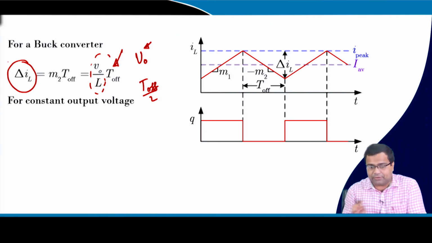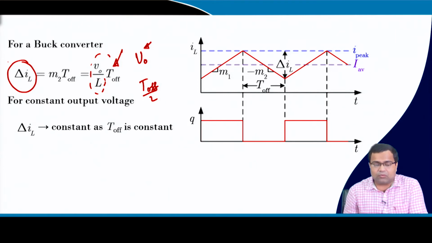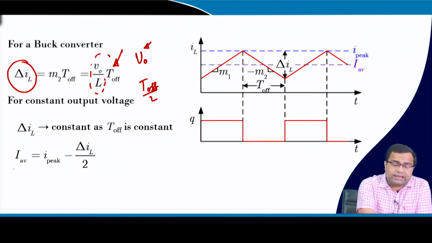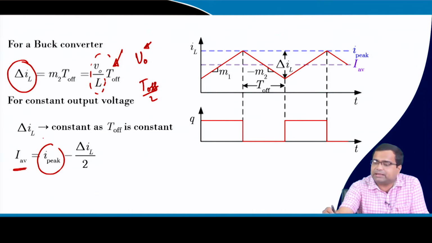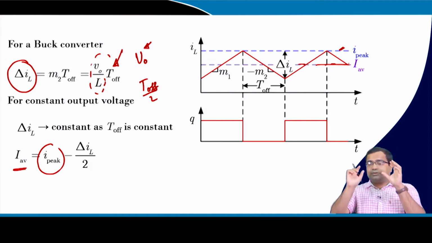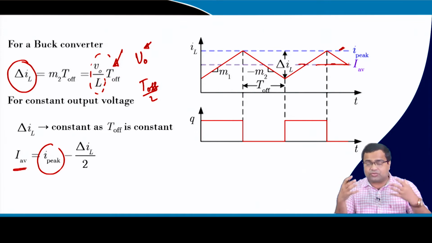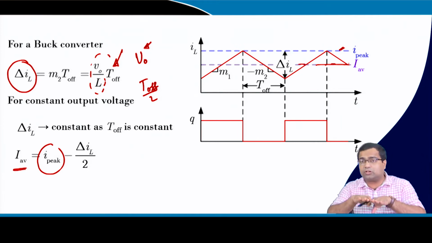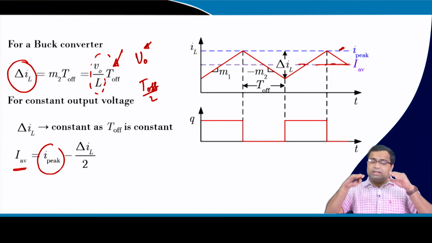If you know delta IL, then your required average current is nothing but my peak current minus delta IL by 2. This is my average current, so it is an indirect control of battery current by means of peak current, because we want to control the average current, but in order to do so we are controlling the peak current.